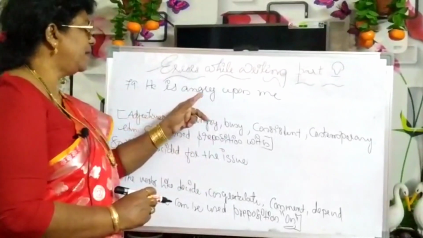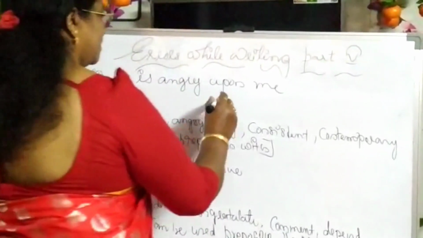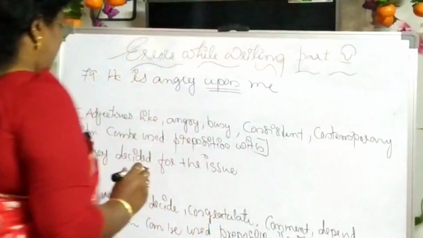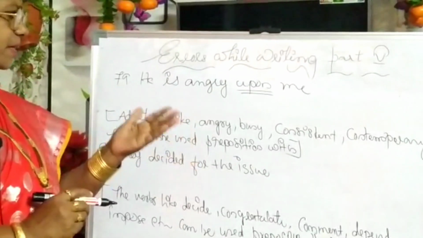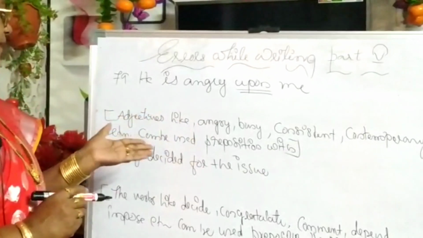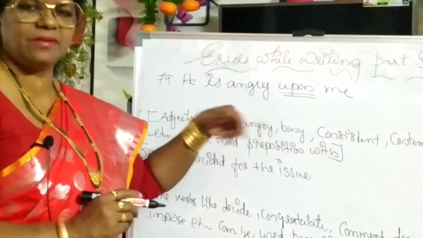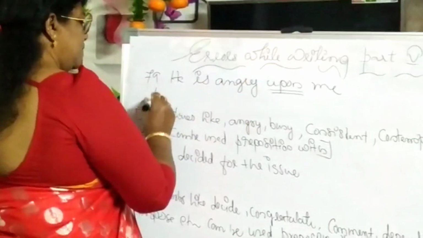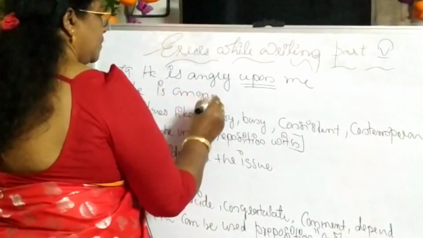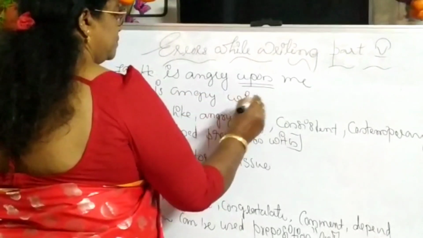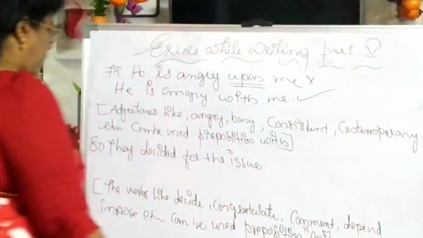He is angry upon me. So the mistake is upon. See, words like angry, busy, consistent, temporary, etc. can be used with the preposition with. So here what must we use? With. He is angry with me. This is wrong, this is correct.